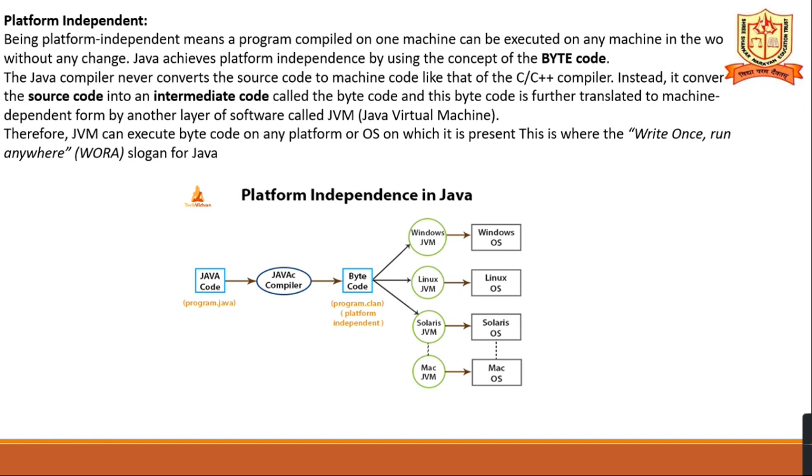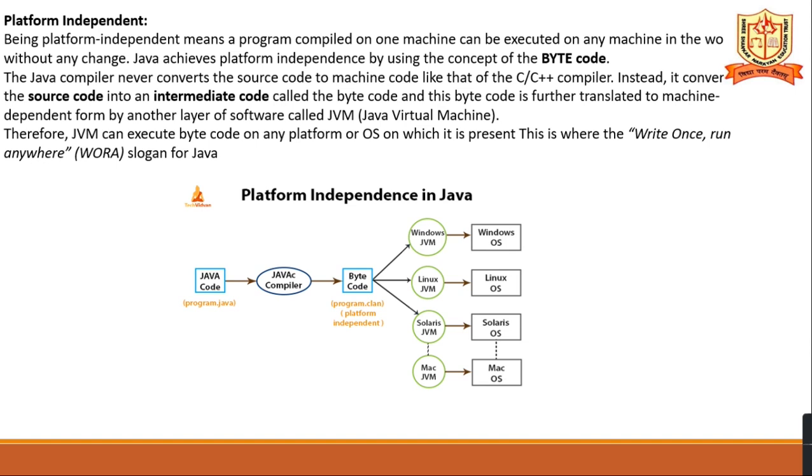Here we'll see that. So the next feature is platform independent. Being platform independent means a program compiled on one machine can be executed on any machine without any change. Java achieves platform independence by using the concept of bytecode.